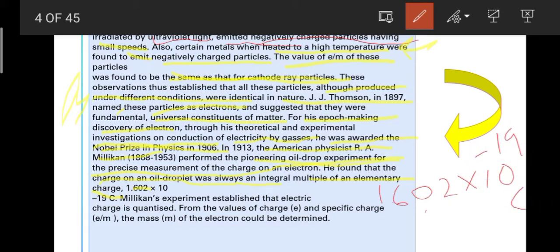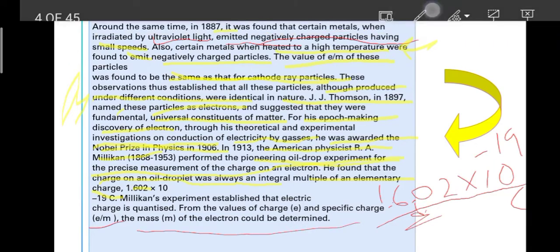When we are solving examples and questions, we can use this as 1.6 into 10 to the power minus 19 coulomb. That's it. For precision, it is 1.602 into 10 to the power minus 19 coulomb. Next, from the values of charge e and specific charge e/m, the mass of the electron could be determined. I think you might know these things, right?